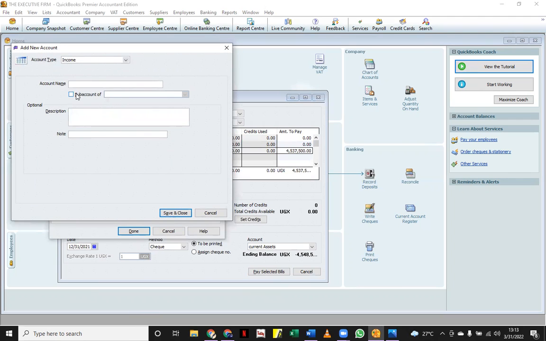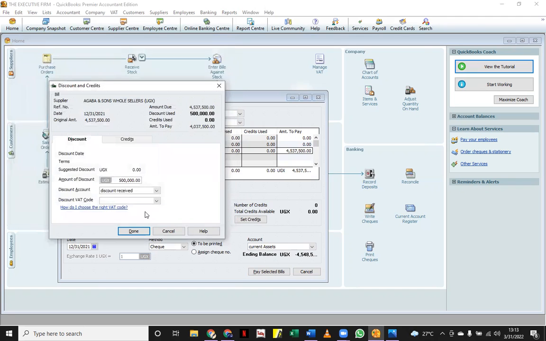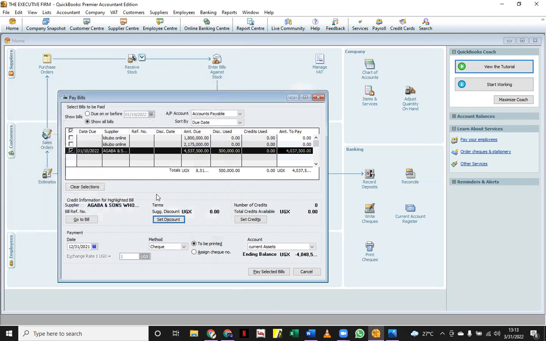We'll say it is discount received. And then we'll say save and close, and then done. Okay, specify the VAT code. We simply say 18%, that is our code.